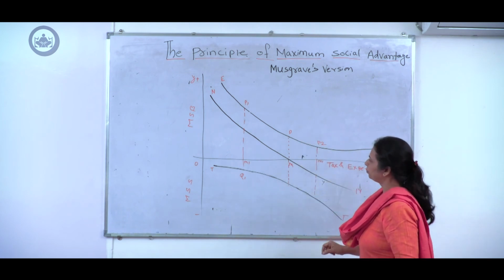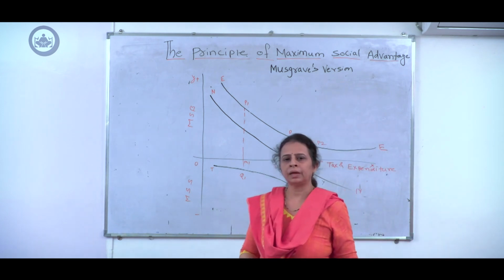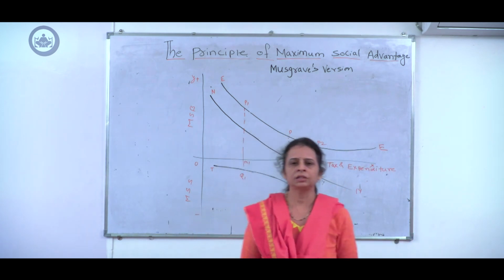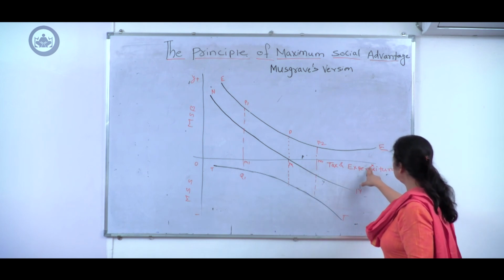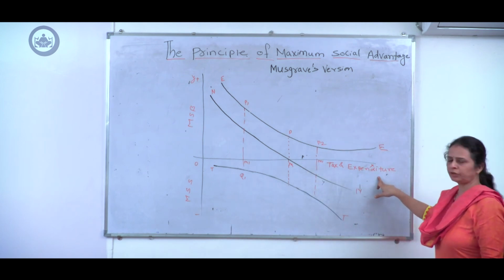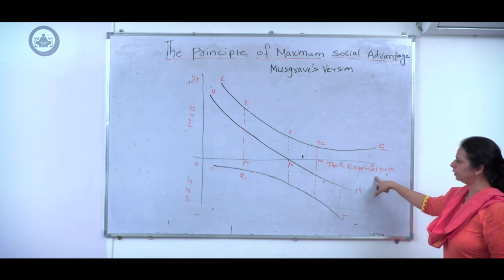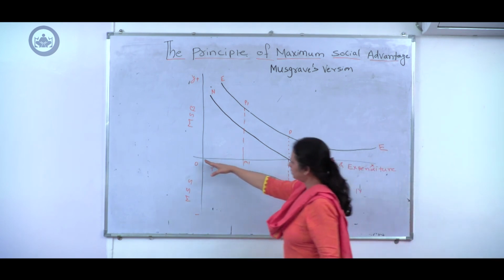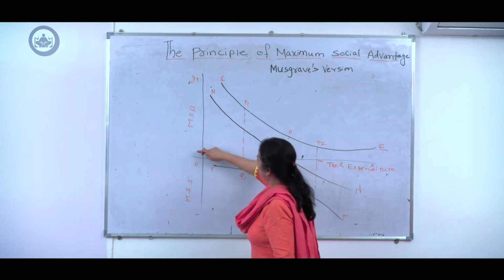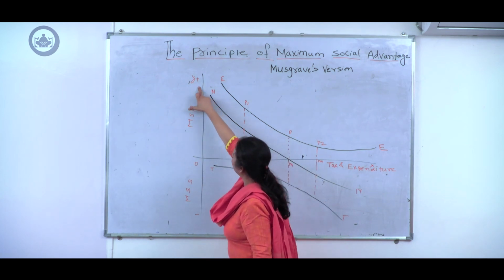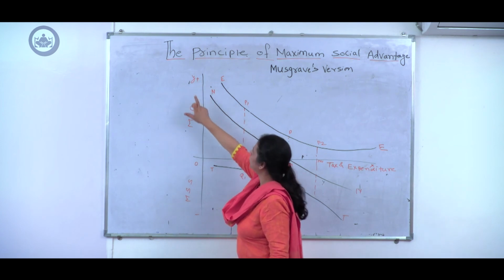According to Musgrave, the principle of maximum social advantage explains the size of the budget. For example, here in the diagram on the x-axis we have taken tax as well as public expenditure. The axis below point 0 is the negative axis and the axis above point 0 is the positive axis.